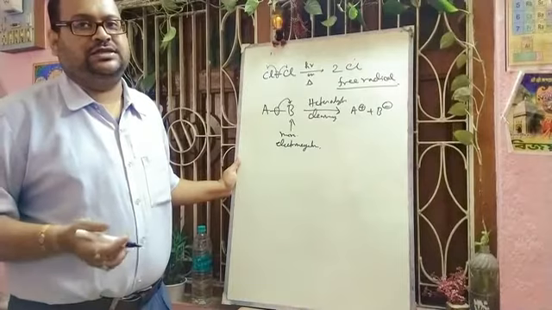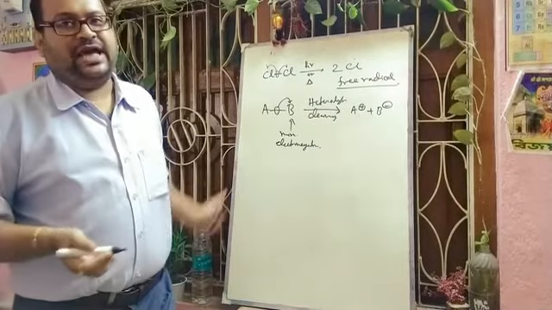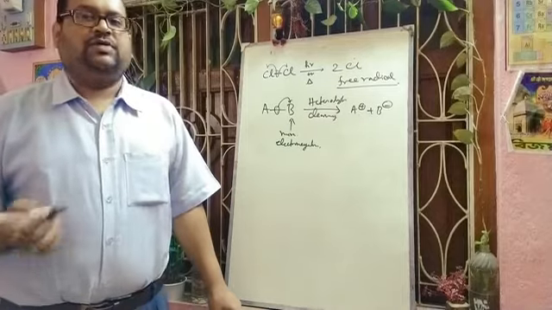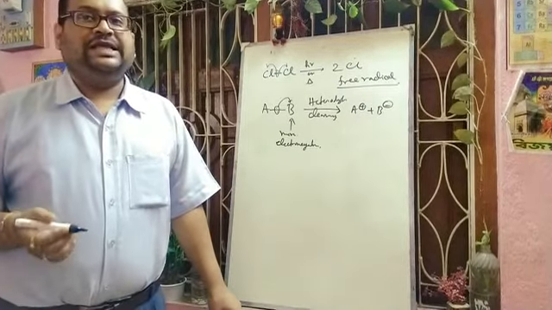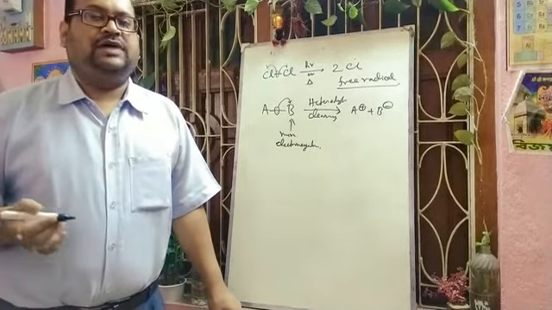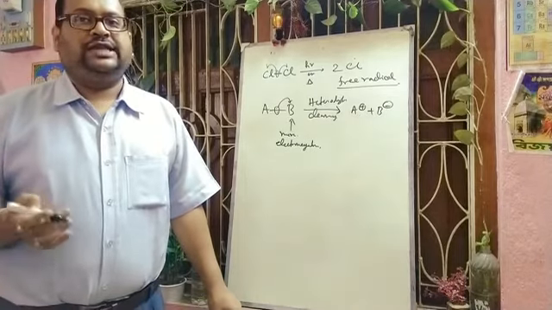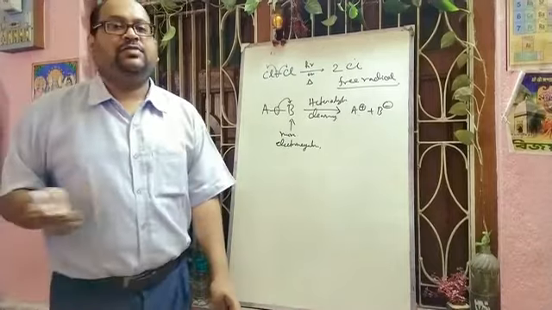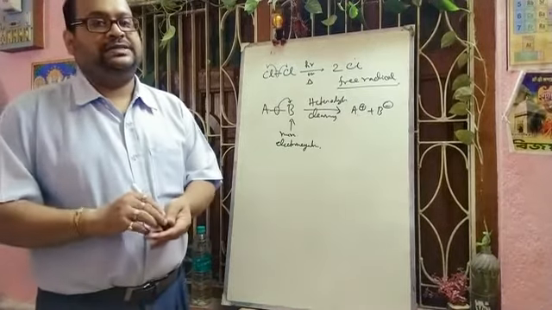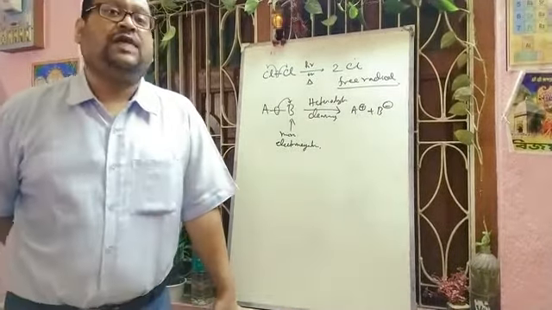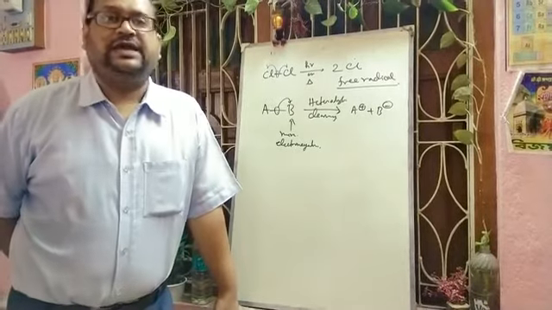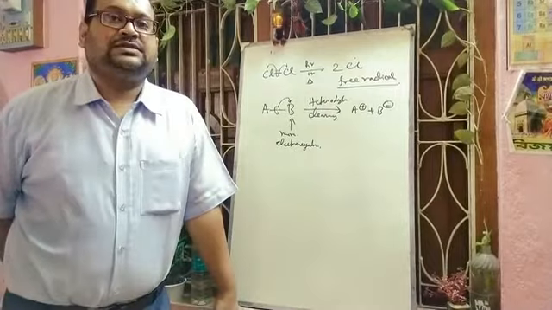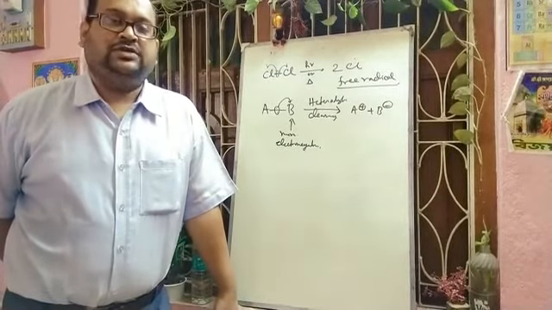heterolytic bond fission. Next, charged species having a positive charge on carbon are known as carbonium ions or carbocations, and those having a negative charge on carbon are called carbanions. These are electron deficient, having 6 electrons. But in the case of amines, you will write NH4 plus as ammonium. So there you can write onium.